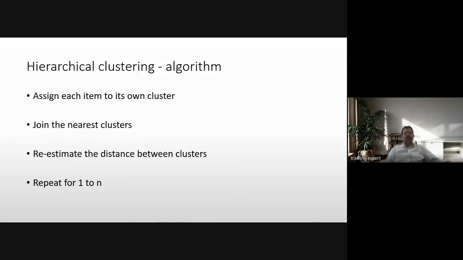So I've talked about k-means clustering. Now we'll talk about hierarchical clustering. Assign each item as its own cluster. So n items, n clusters, right? Then join the nearest clusters. Those points which are very near to each other, start joining 2 points together.